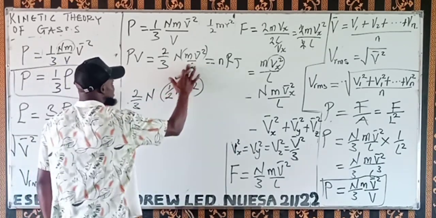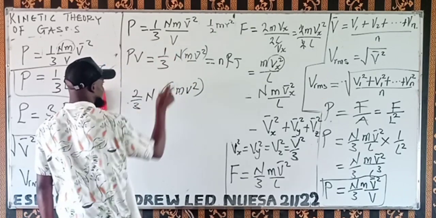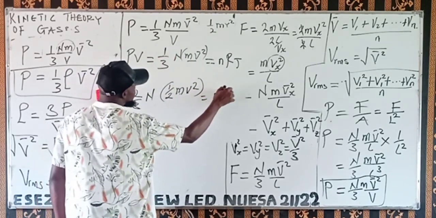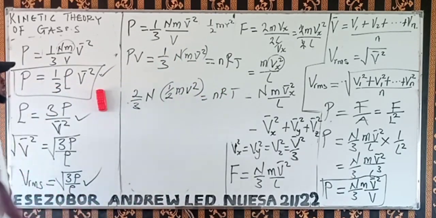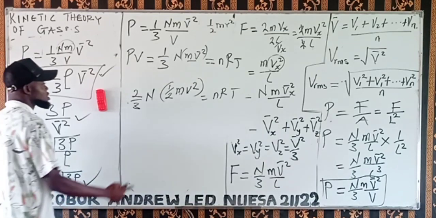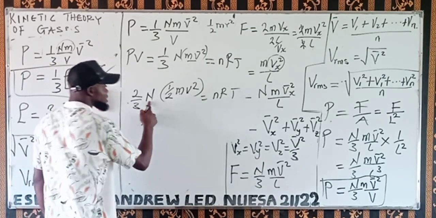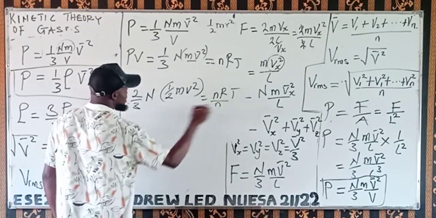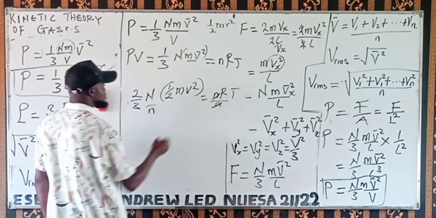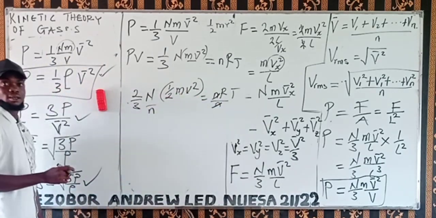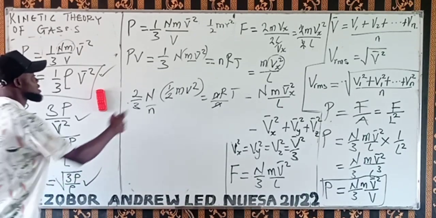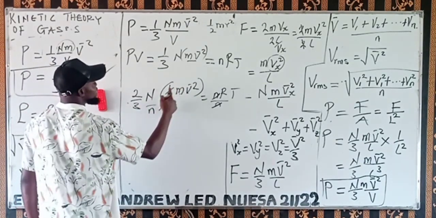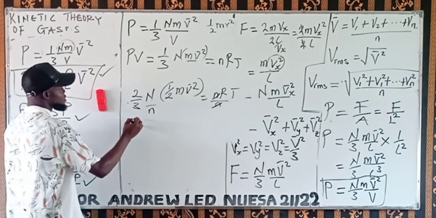So I have to get 1 over 2 here, so I'm going to have this 2 nRT. If I move this small n to this place, I divide both sides by n. This n will cancel this, and this one will be called KE, the average translational kinetic energy, because half mv squared is kinetic energy.